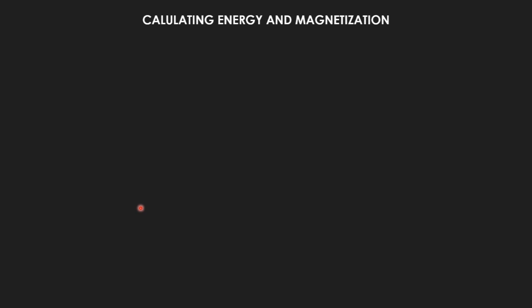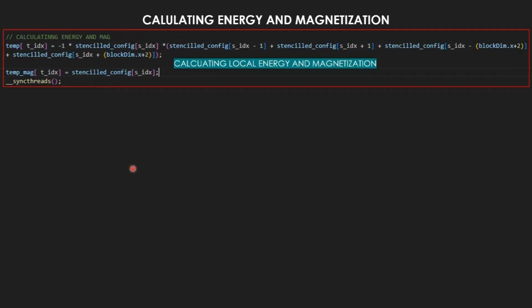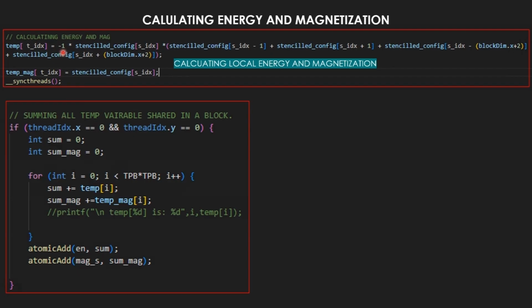Now let's see how the energy and magnetization were calculated. This is done in a straightforward way as it was done in the Python code. Only here we are running this for every point. For the temp magnetization, it is directly a copy, and all this will be added locally for each block. So here the local addition is done, and all these local variables stored in each block will be then atomically added. En is the energy, and mag is the magnetization. So here the atomic adding is done.